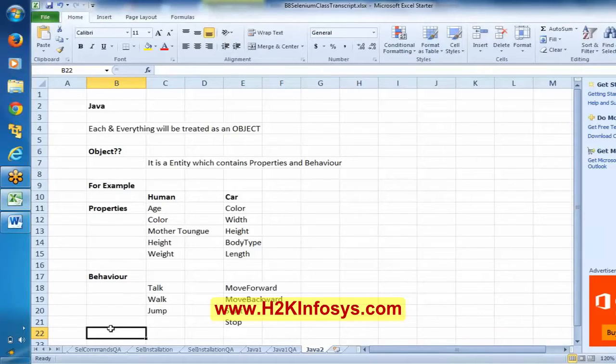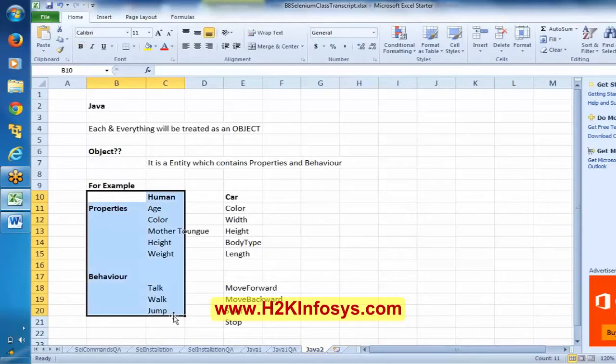But here, we can represent the same thing in terms of a Java format. Here in generic I'm saying these are the properties and behavior of a human being, and these are the properties and behavior of a car.